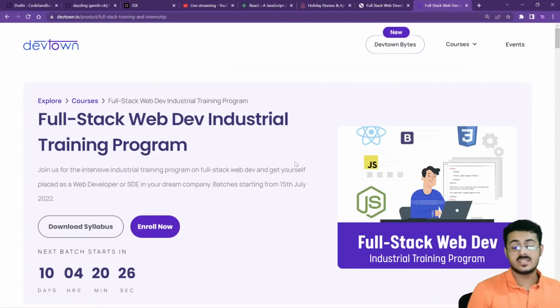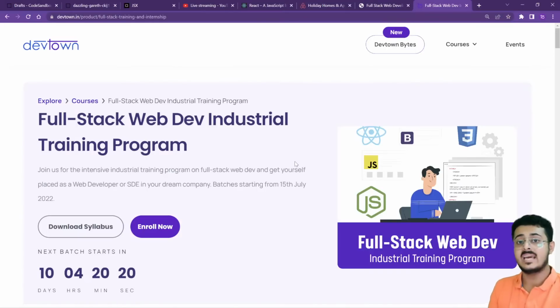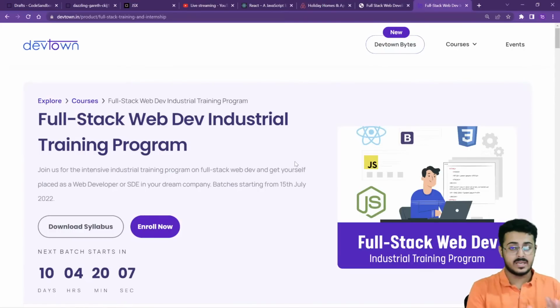There are 2 batches. One of the batches is going to start from the 15th of July and the other batch is going to start from the 1st of August. These are the 2 batches that we are having. For the 15th of July batch, we have 10 seats remaining in full stack. Each class only has 60 to 70 students, so the instructor is able to pay individual attention to each and every student.